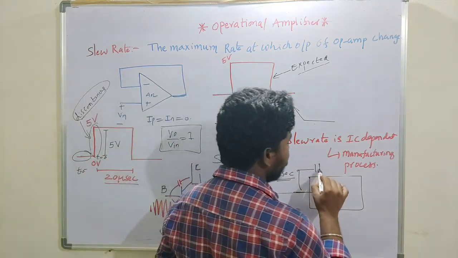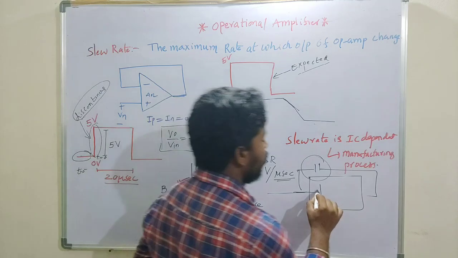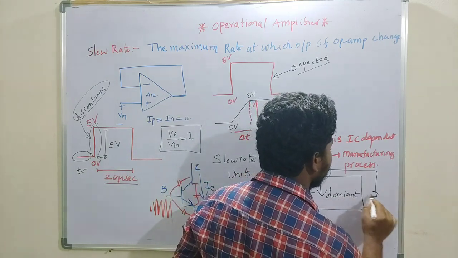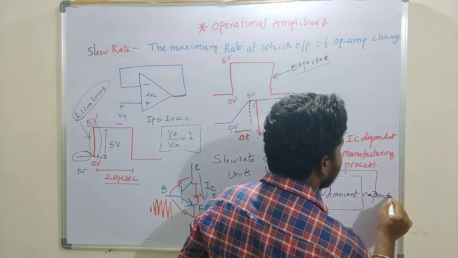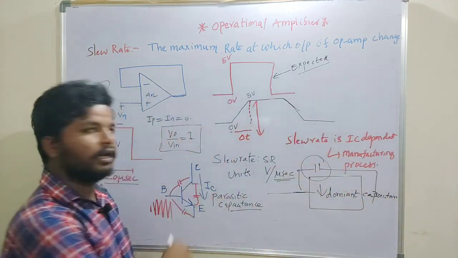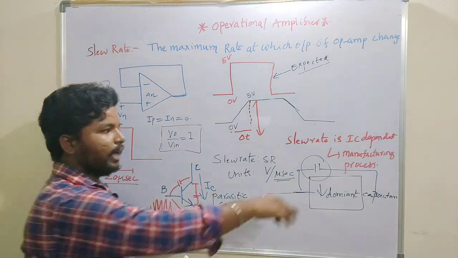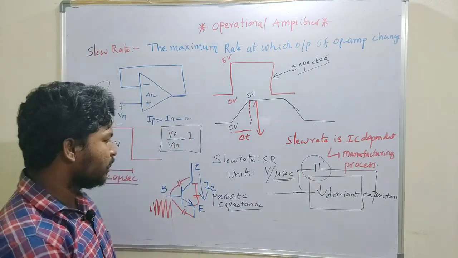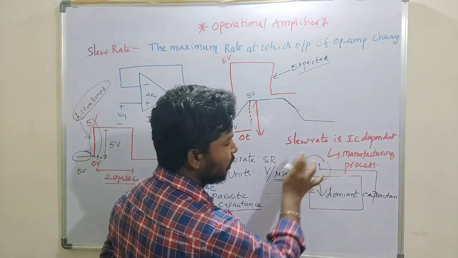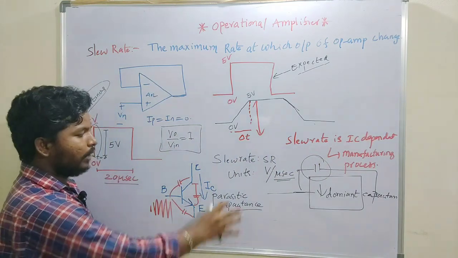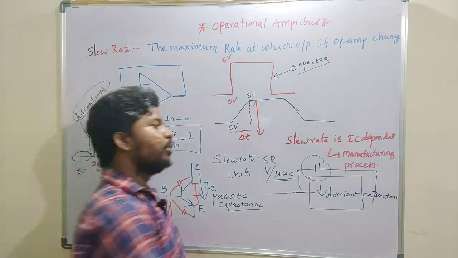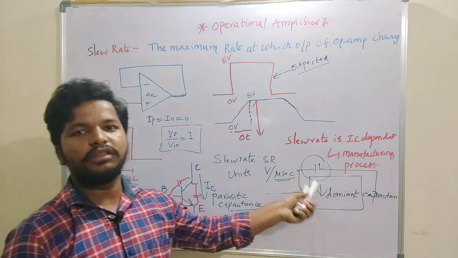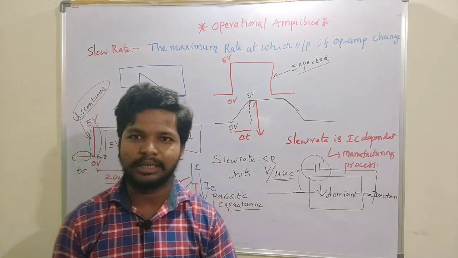to avoid the effect of all these capacitances, we will add one extra capacitance, which is called the dominant capacitance. It will minimize the effect of these other capacitances. We will discuss this capacitance as a frequency compensation technique in the next video. This external capacitor will dominate the effects of all the capacitances. So whatever slew rate effect we get is because of this bulky external capacitor.